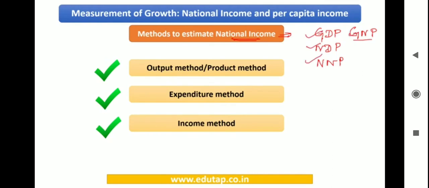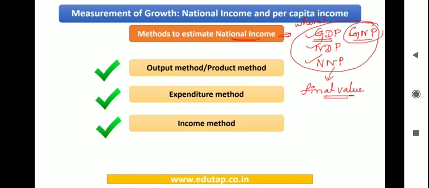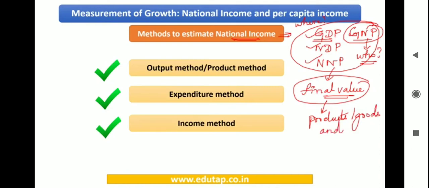Now, when you see all these 4 indicators, what were we ultimately finding? We were actually finding out the final value of all the goods and services that are produced. There were different circumstances. Like in GDP, we were bothered about where those goods and services are being offered and produced. In the case of GNP, we were concerned with who is producing it. All these differences were there, but the one thing in common was that we were taking this final value of products, or you can say goods and services. So basically this was nothing but the output method or the product method.